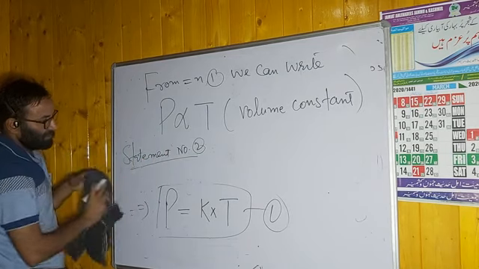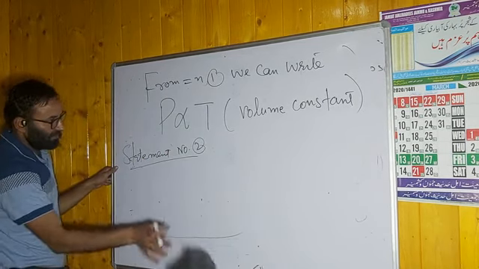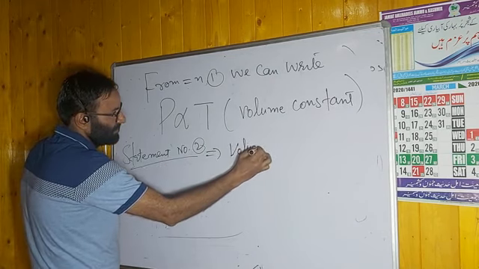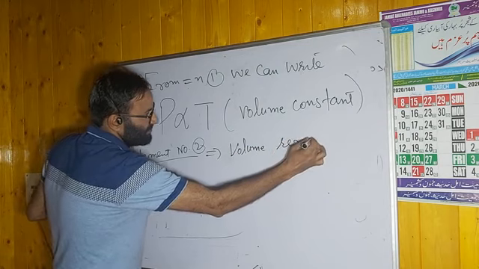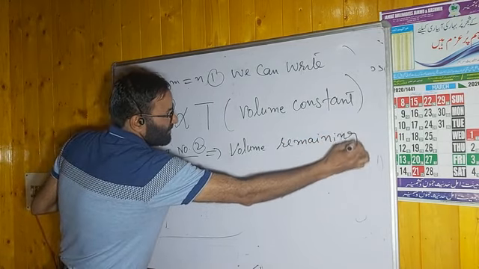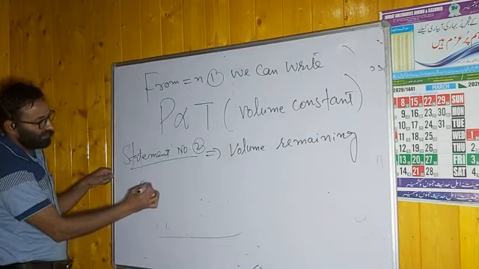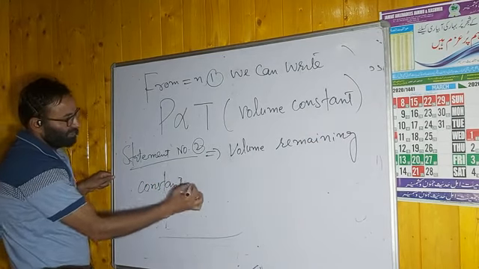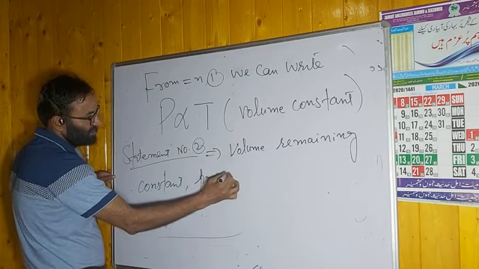You know these things now. Volume remaining constant. You have to keep the volume constant. Pressure, वहां पे वॉल्यूम था, यहाँ पे प्रेशर है.